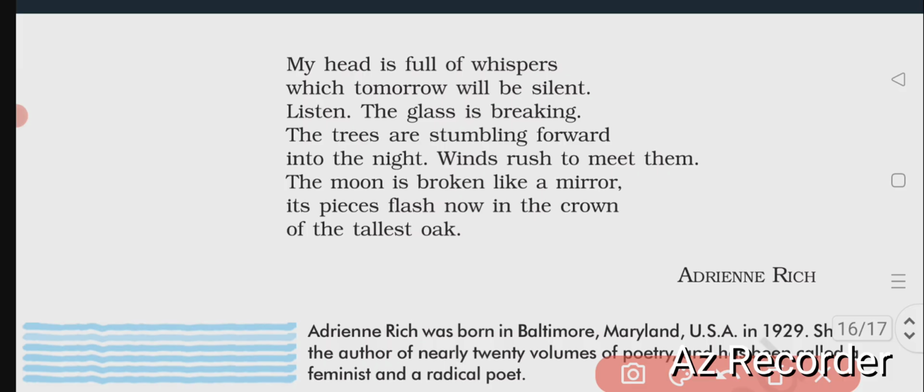The poet has compared it like that: the moon is broken and flashes upon the trees. Actually, the moon never breaks. The flash, the beam of the moon being reflected on all the leaves of the trees, is the broken mirror compared here, because all the trees are now outside. There are no trees inside the house now, all are outside of the house. So the moonbeam falls and is reflected on all the leaves of the trees, especially on the topmost branches, like the crown of the oak tree.